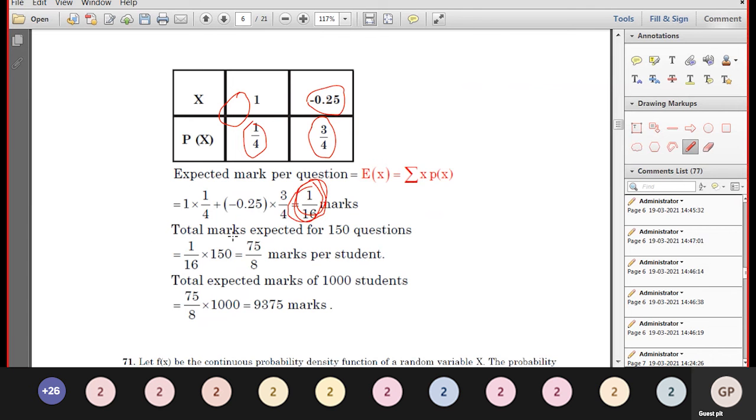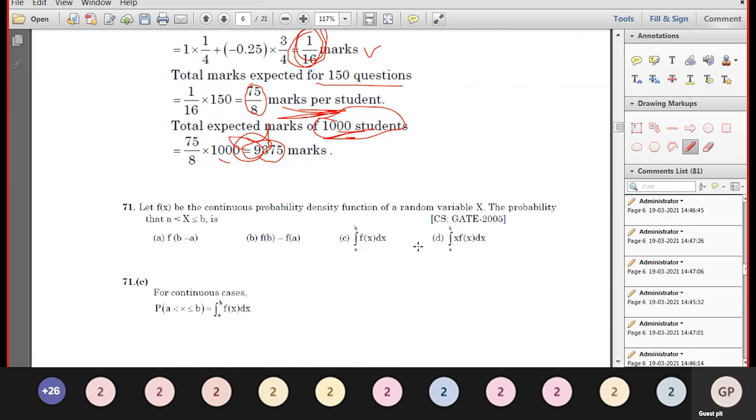So the total expected marks for 150 questions: this is for one question, so 1/16 into 150. Simplifying, we get 75/8 marks per student. In the class, how many students are given? 1,000 students. So the total marks of 1,000 students is 75/8 into 1,000, which is 9,375 marks. This is the expected mark of all the students.